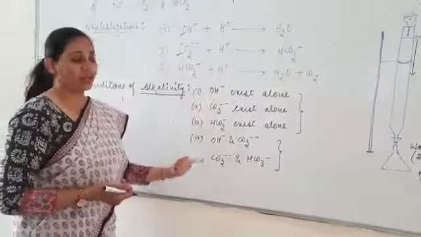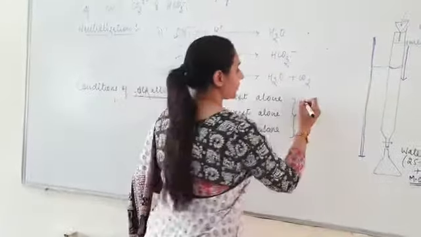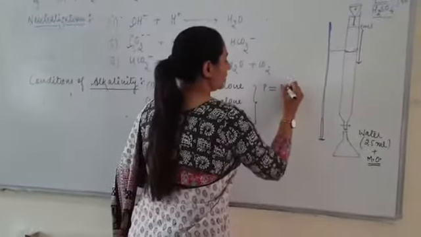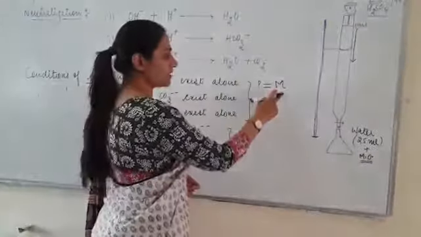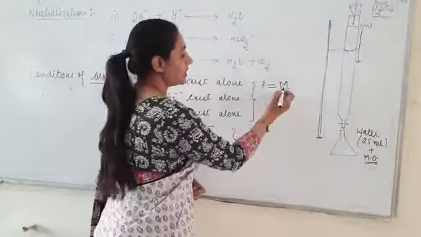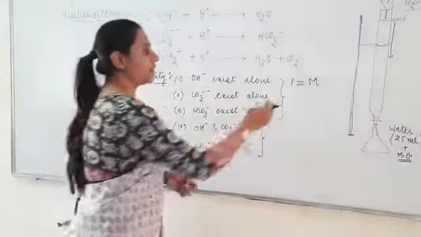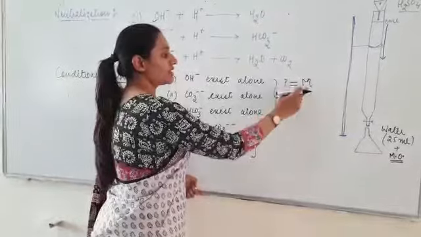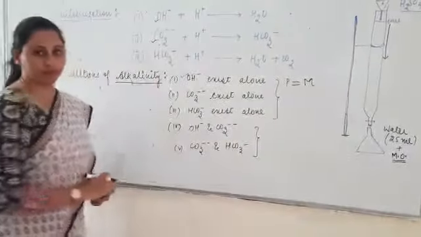So how can we check which type of alkalinity is present? For that, if the volume of acid consumed with phenolphthalein is equal to the volume of acid consumed with methyl orange, these being the two indicators which we use during the titration, then the sample contains only hydroxyl ion.